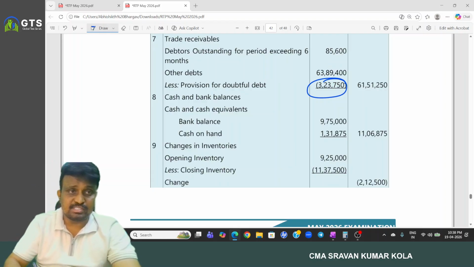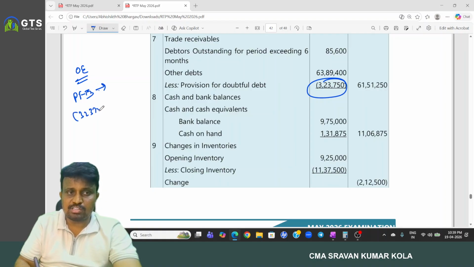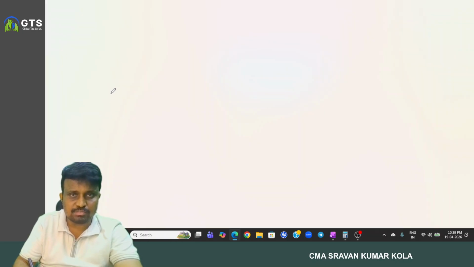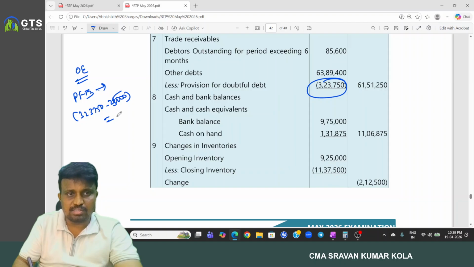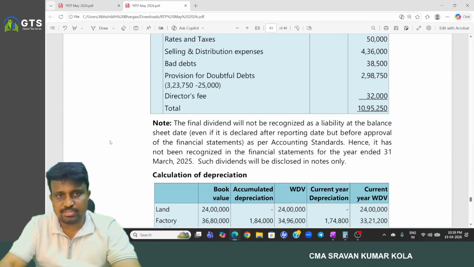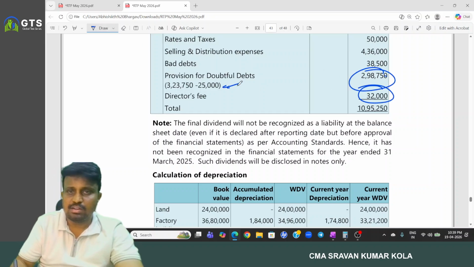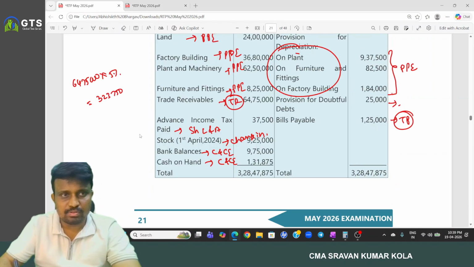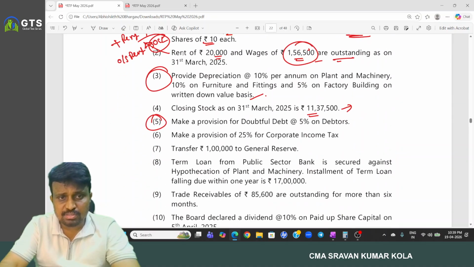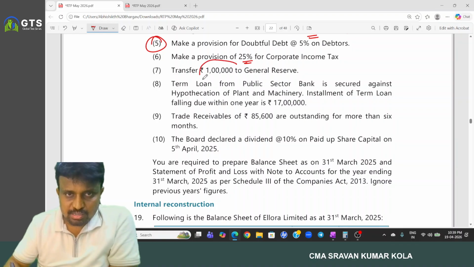But coming to the P&L, under other expenses, provision for bad debts, we have to show 3,23,750 minus the opening provision of 25,000, and the remaining amount we have to show under other expenses. That is 2,98,750.